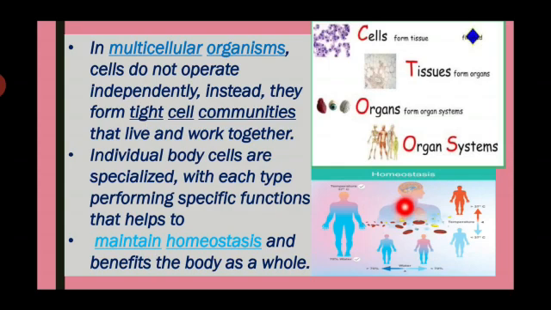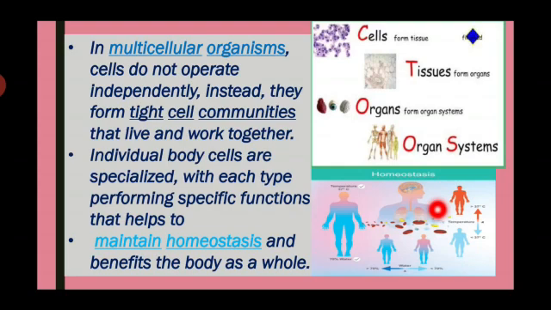What is the meaning of homeostasis? Homeostasis means maintaining a stable or constant level in the internal body: temperature, glucose level, toxin level, blood pressure level, pH level, and water balance, all regulated at the right level. This is called homeostasis.